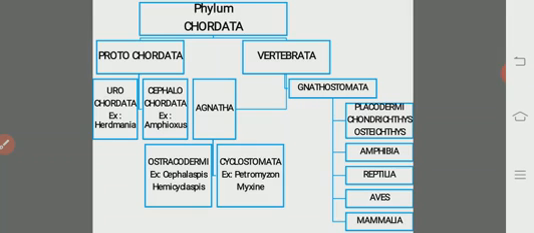Among the Tetrapoda, the first class is the Amphibia. These are the animals which tend to live on land as well as in the aquatic environment. Amphi means both, terrestrial mode of life and aquatic mode of life, and bios means life. That is, they lead their life successfully in both environments.